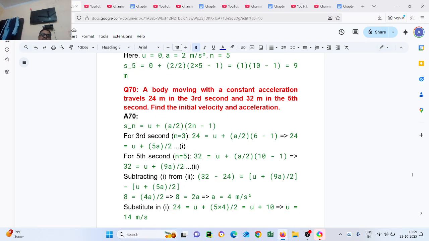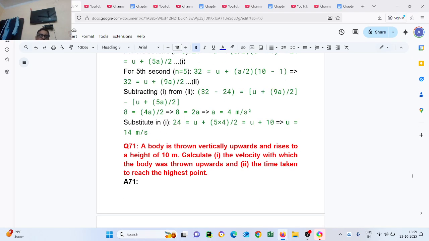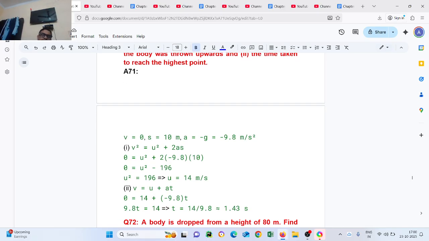Question number 70. A body moving with constant acceleration travels 25 meters in the third second and 32 meters in the fifth second. Find the initial velocity. Using s equals u plus half a into 2n minus 1, after putting in the values, you will get the answer 14 meters per second. Question number 71. A body is thrown vertically upward and rises to a height of 10 meters. Calculate the velocity with which the body is thrown upward and the time taken. Put what is given: v equals 0, s equals 10 meters, a equals minus g, with g equal to 9.8. Apply the formula v squared equals u squared plus 2as.